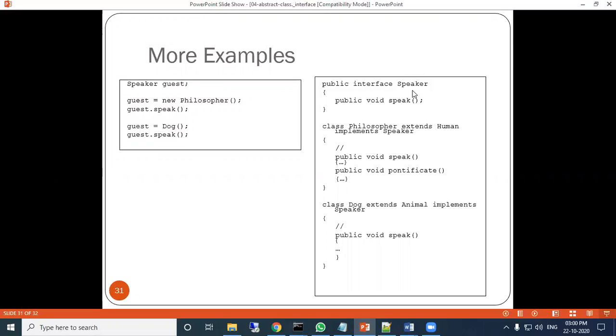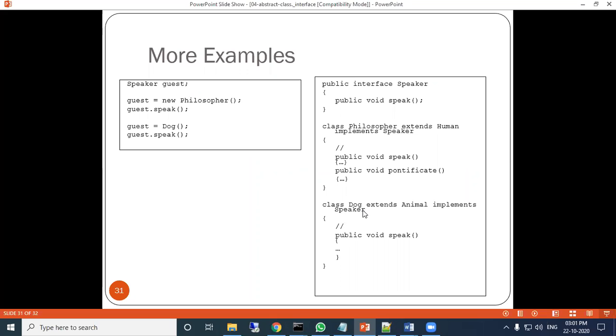When we are using an interface, the inheritance uses implements with the interface name. Here extends human, human is the super parent class. Then inside this class definition, the speak function must be defined. Otherwise, it will not work. Another method is its own method.